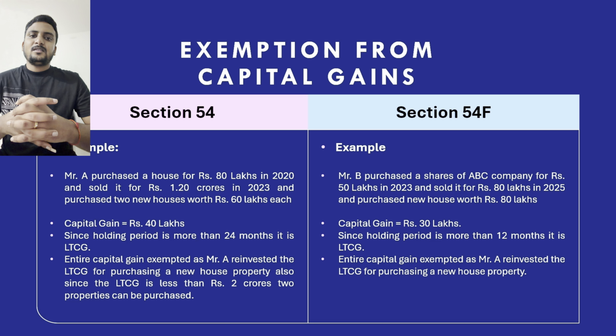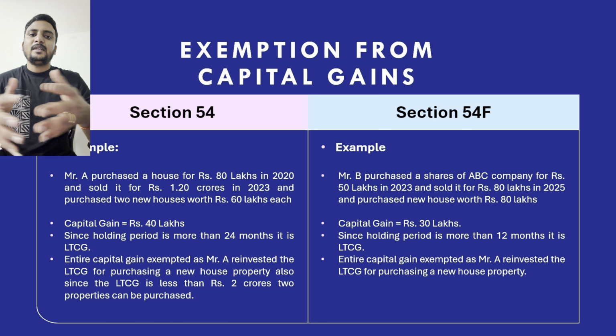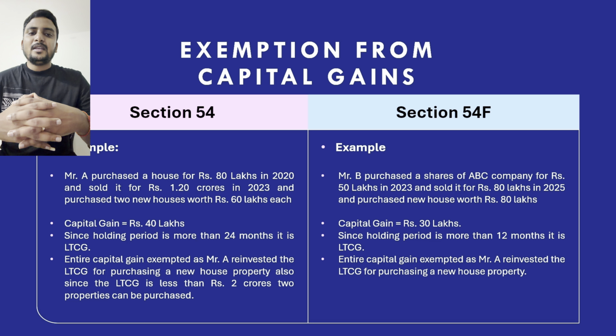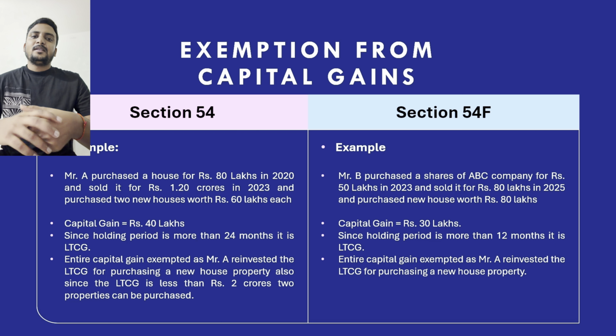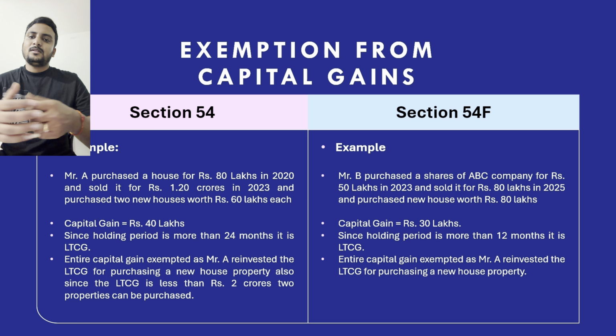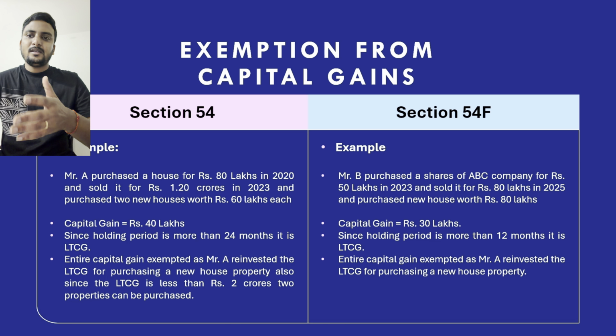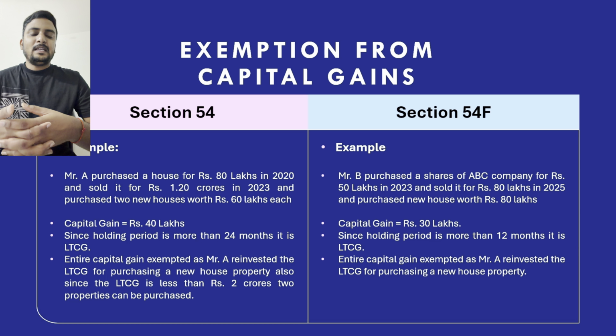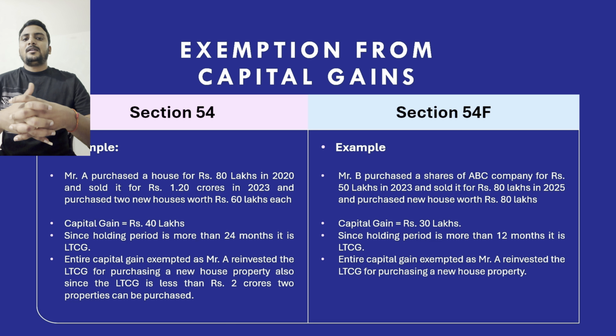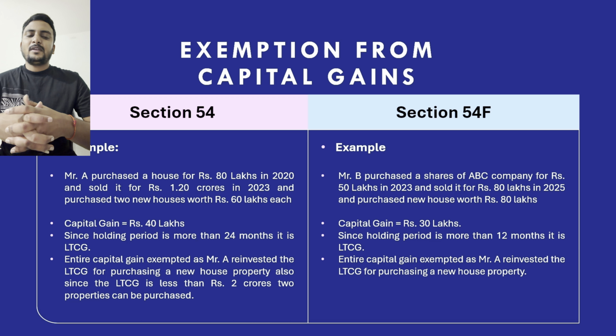As we first discussed in the starting of the video, any immovable property like house, buildings, land, etc. will be treated as a long-term capital asset if they are held for more than 24 months. Since it is held for more than 24 months, like he purchased in 2020 and he sold in 2023, so it's been 3 years, more than 24 months. So this house property will be treated as a long-term capital gain and it will be exempted from tax under section 54. Since he has invested all the amount in purchasing a new house property, he can claim the exemption and he need not pay any capital gain tax on that 40 lakhs of capital gain.